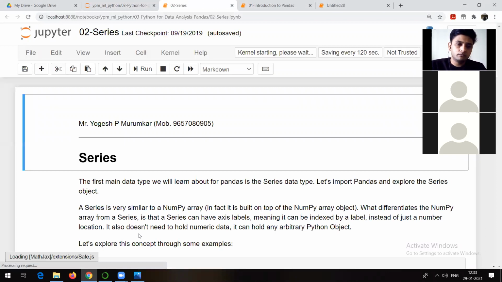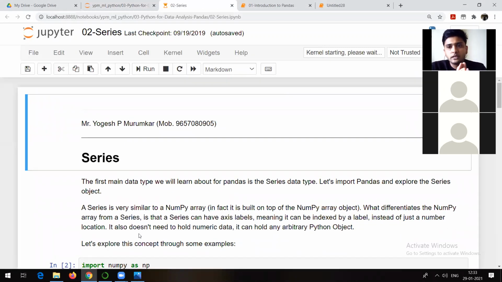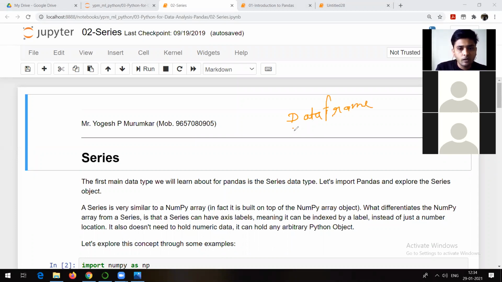Let me tell you, suppose there is some Excel file or there is a CSV file, comma separated value. So you are going to fetch the data from that external source. Whatever you fetch with the help of pandas package is going to be a data frame in Python, right? And data frame is actually a collection of series. We want to understand an important thing in pandas package, and that is nothing but data frame.